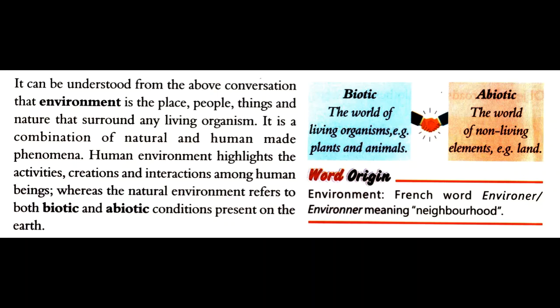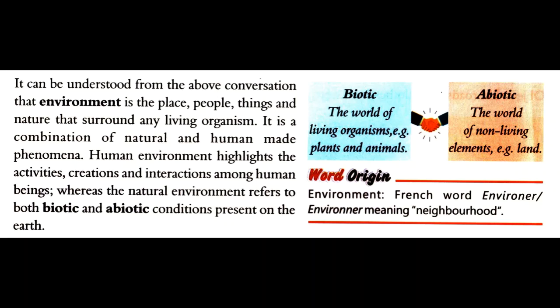Human environment highlights the activities, creations, and interactions among human beings, whereas the natural environment refers to both biotic and abiotic conditions present on the earth.